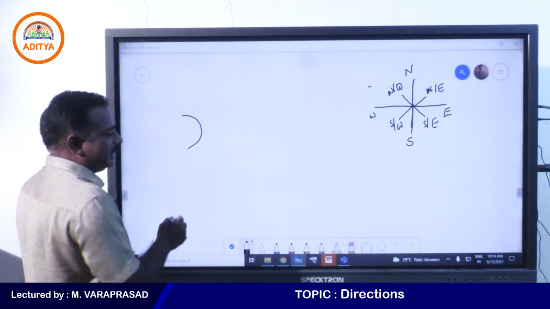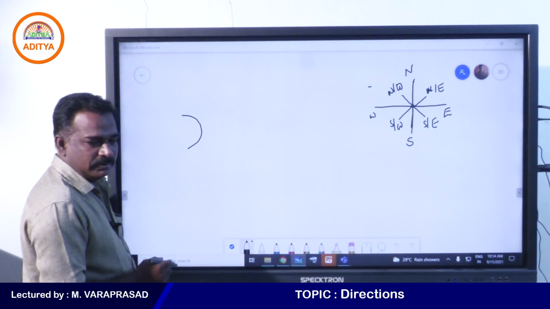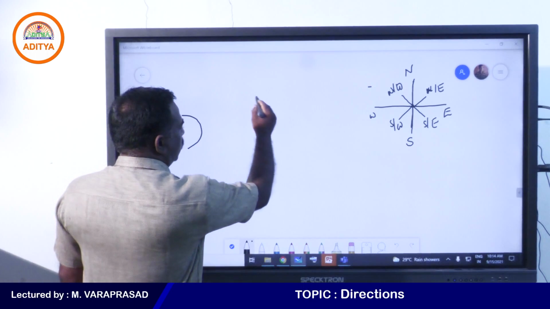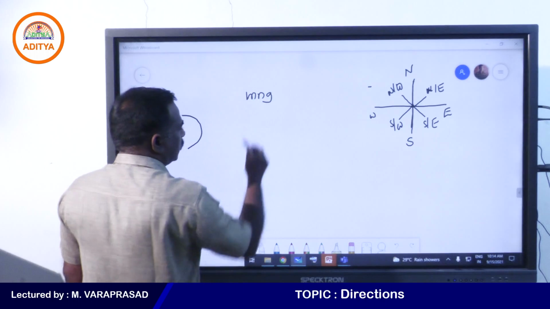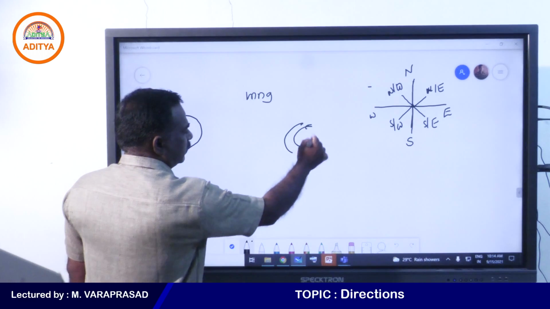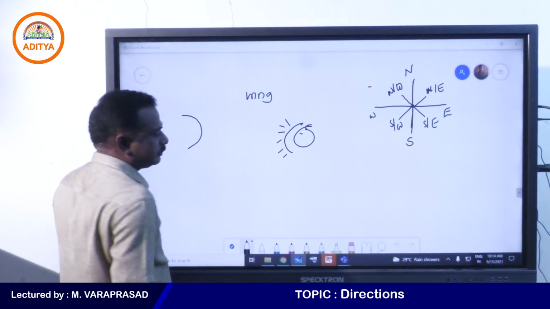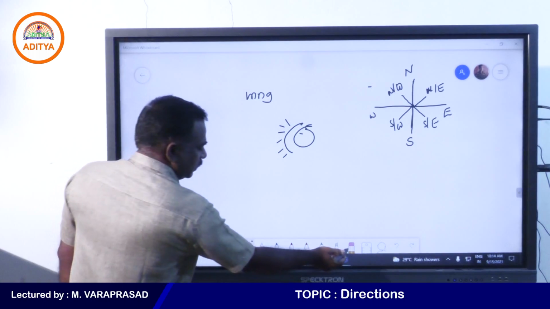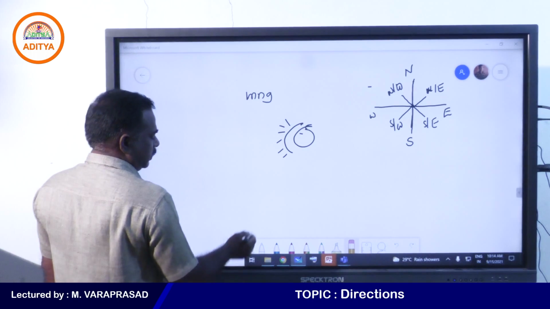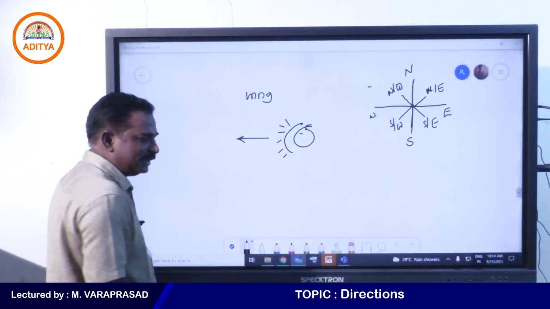the sun rises in the east and the shadow falls to, now think that suppose this is morning session, sun rises in the east.